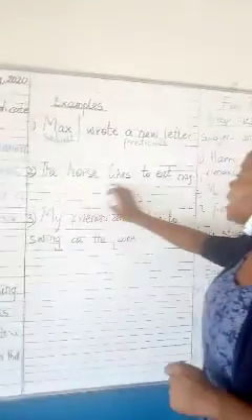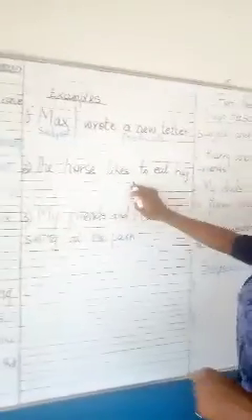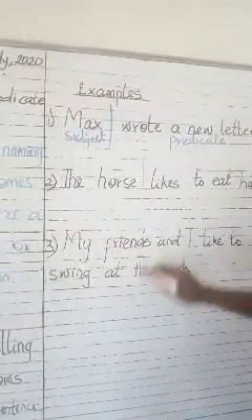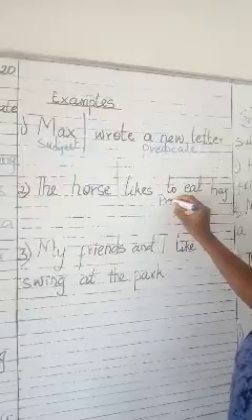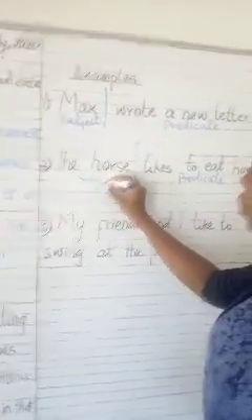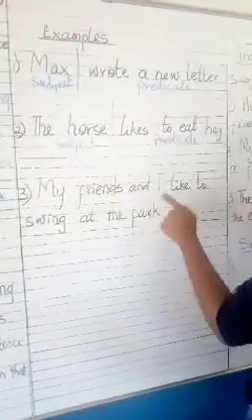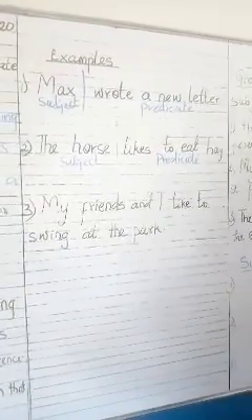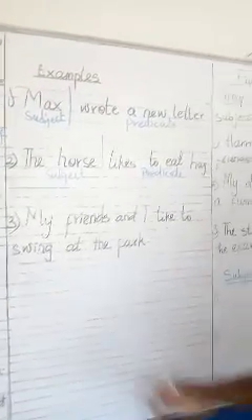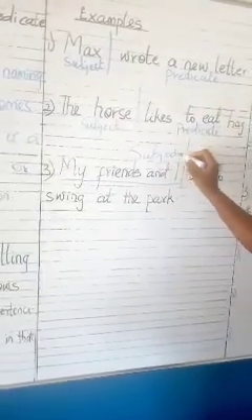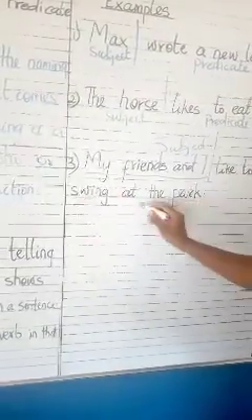Now, the horse likes to eat hay. What is the subject here? Horse, the performer, and likes to eat hay, the predicate. Now, my friends and I like to swing at the park. Who are the people that like to swing at the park? Who are the performers? Who are the doers? My friends and I. Did you see that? So my friends and I, subjects, and like to swing at the park, predicates.